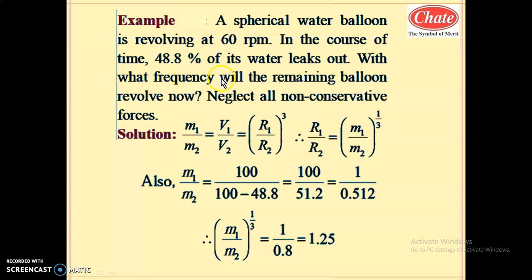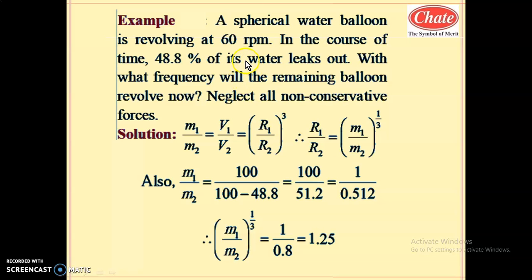With what frequency will the remaining balloon revolve now? So what will be the frequency of the balloon if this much amount of water leaks out? If this much water leaks out, then the mass decreases, hence moment of inertia decreases. As moment of inertia decreases, angular velocity increases. So in the second case, the angular velocity or that frequency is surely more than 60 rpm. Neglect all non-conservative forces. So this is a problem based on the law of conservation of angular momentum.